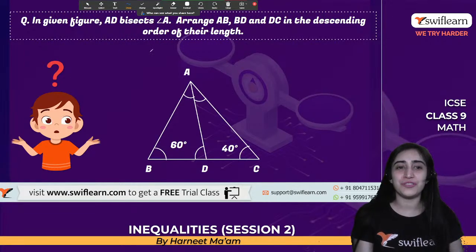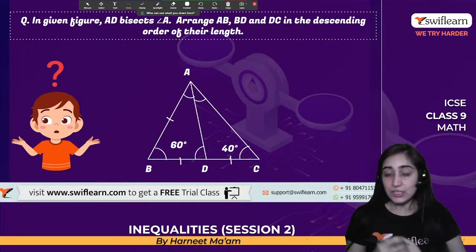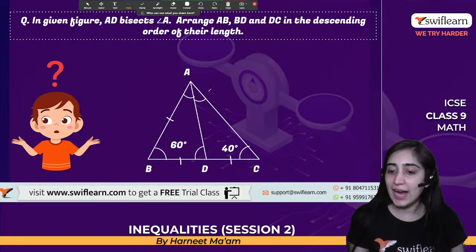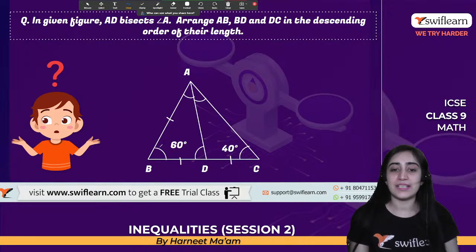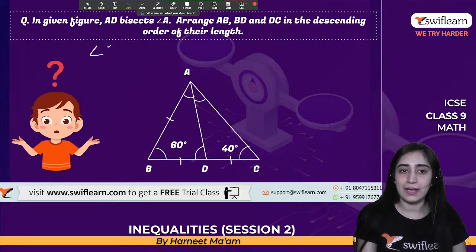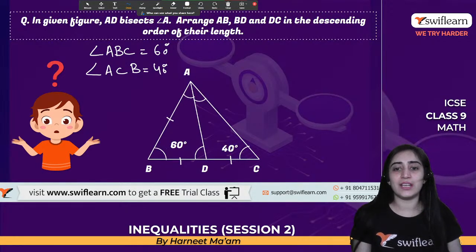All right, so let's move on to this. In the triangle, AD is the bisector of angle A. We have to arrange AB, BD, and DC in descending order of their lengths. It's given that this is an angle bisector, angle ABC is 60 degrees and angle ACB is 40 degrees.